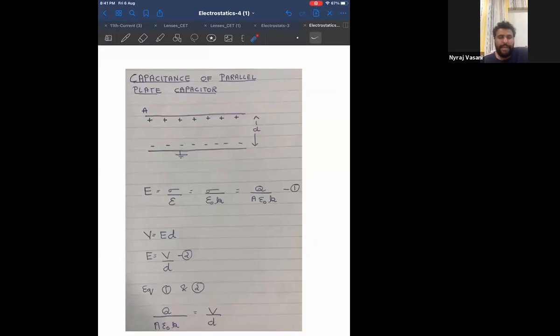Capacitance of a parallel plate capacitor, that is the side heading you write down, and draw this diagram.